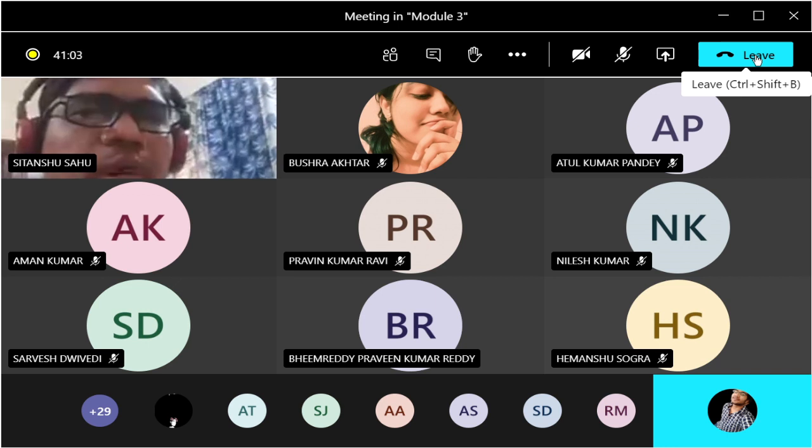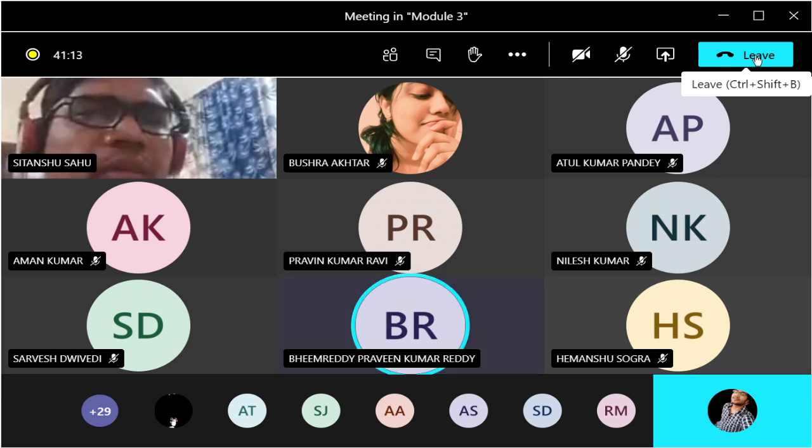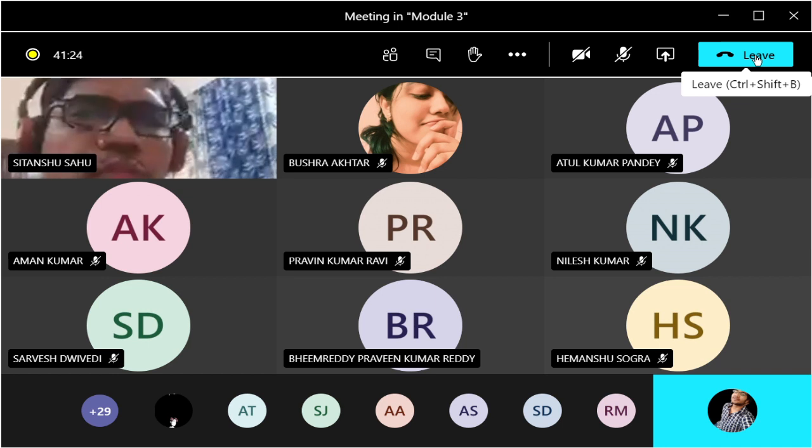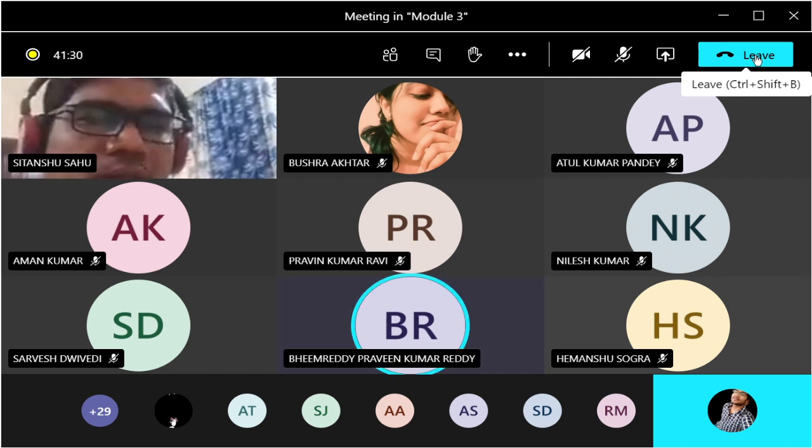So at n equal to 0, its value is 1, so delta 0 is 1, and e to the power minus j omega times 0 is e to the power 0, which is also 1. So 1 into 1 is 1, and for the rest of the n values, delta n gives you 0. So the summation is 1. That means the Fourier transform of the delta function is 1.